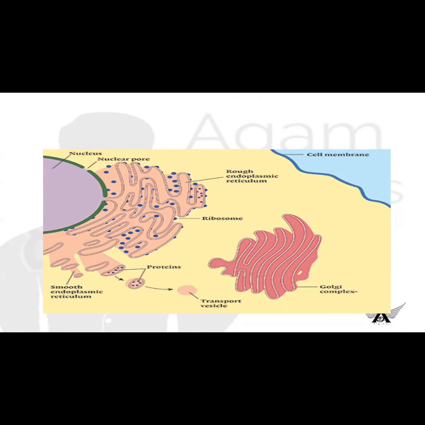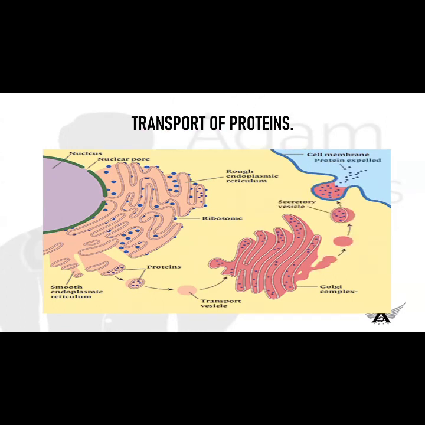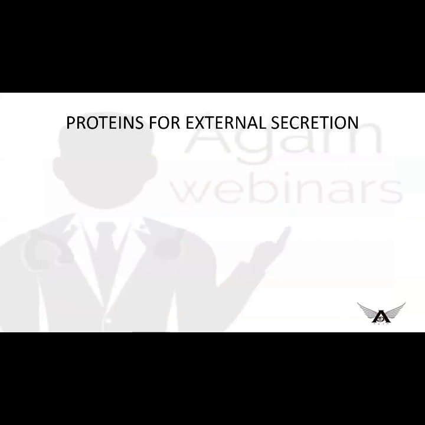The next process is transport of proteins. We also call it protein sorting or protein localization. What happens? From the ribosome, the proteins are synthesized. They are transported through a transport vehicle to the Golgi apparatus where packaging of protein occurs, and then they reach the target, either inside the cell membrane or outside the cell membrane. We'll see this process in detail.